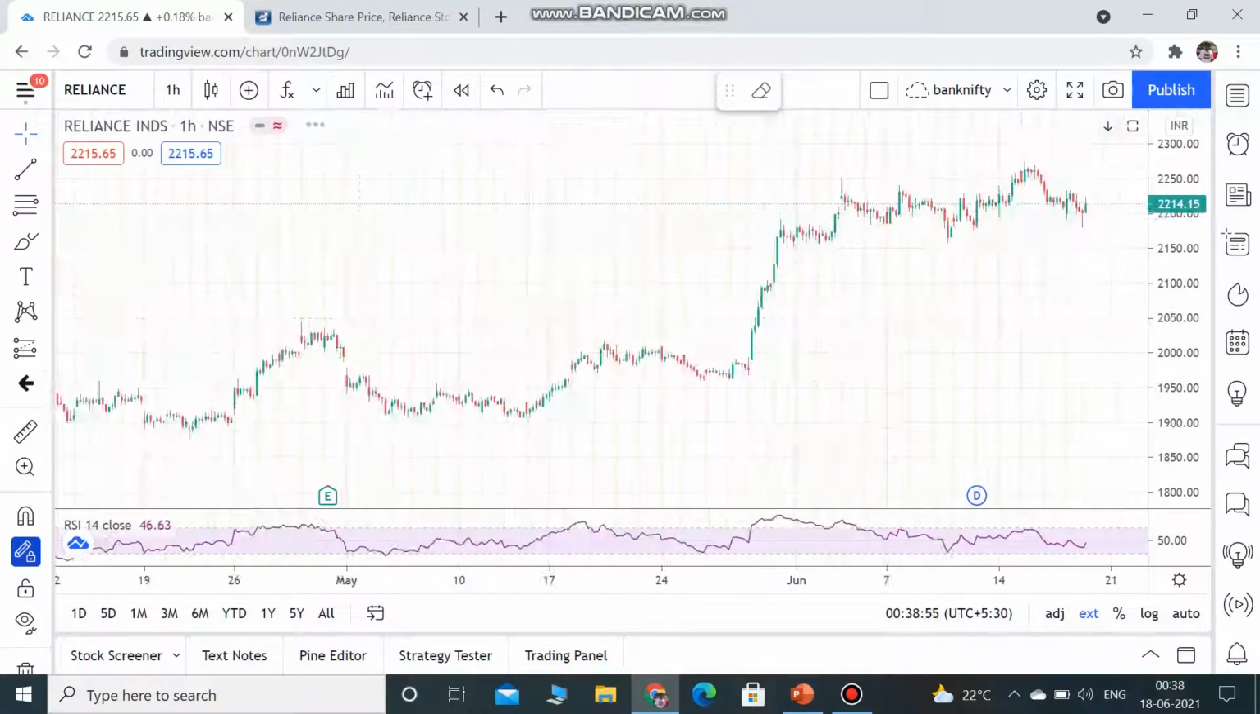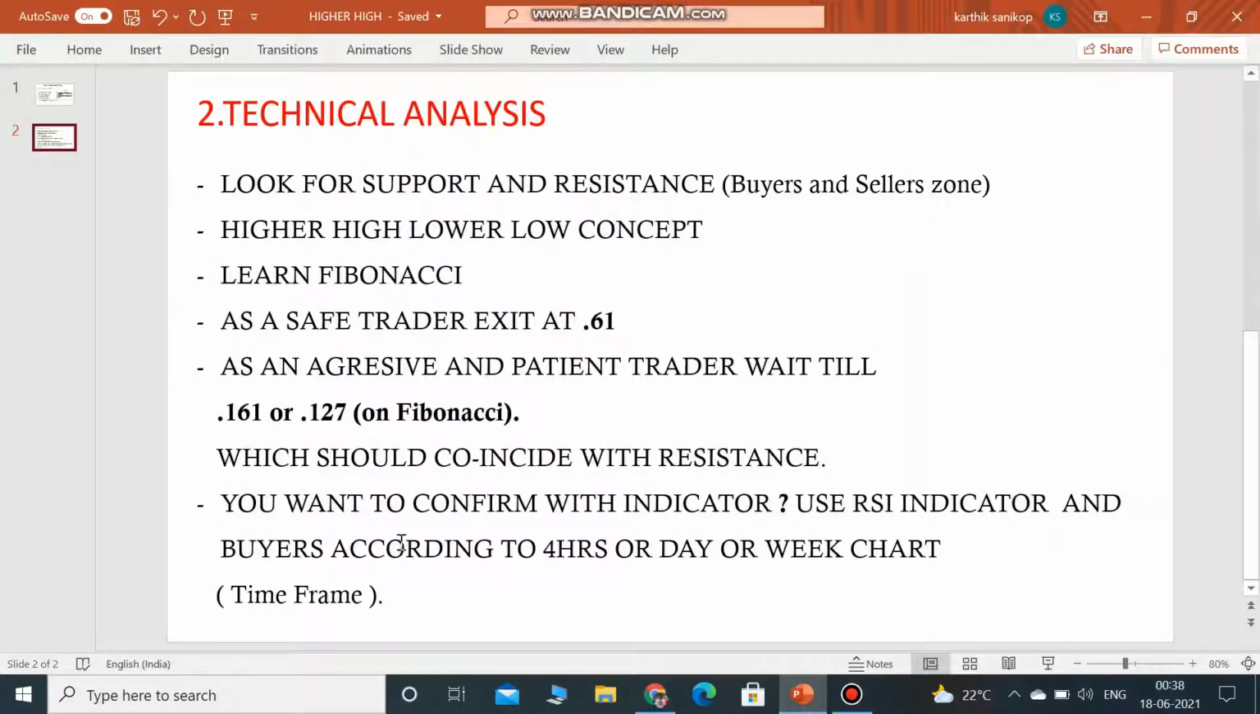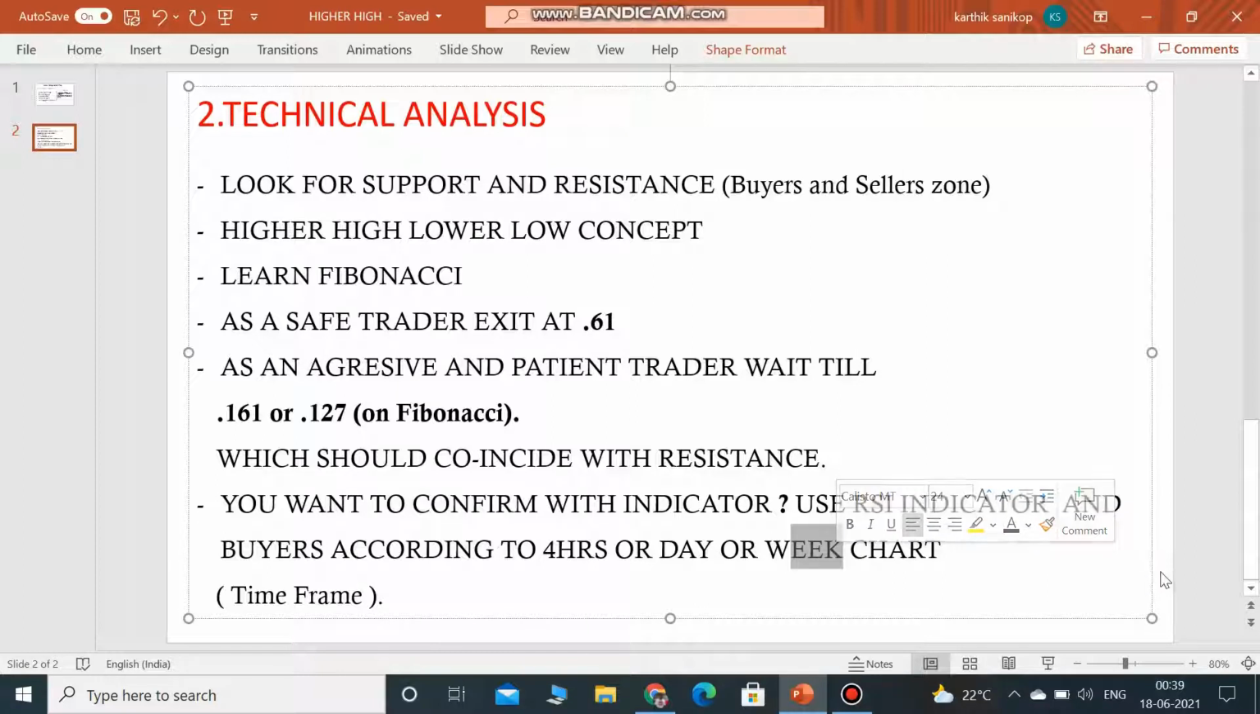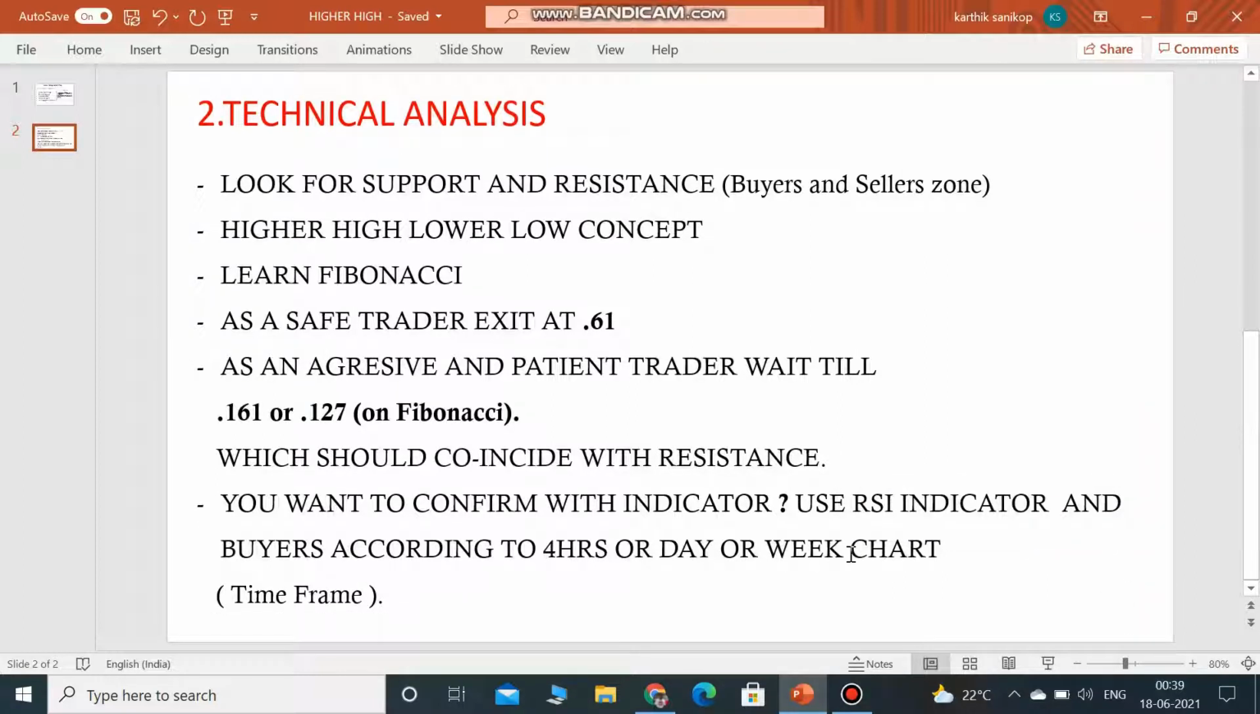So what are the time frames you have to look at? 4 hours, day, or week. Basically, these are the 3 time frames you can look at if you're going long or as an investor, because you're not ending a trade in a day, right? So you're going to go for more than a day or hour basis.